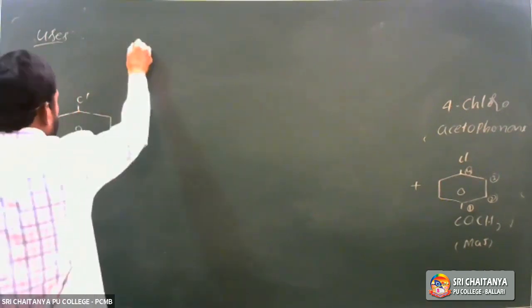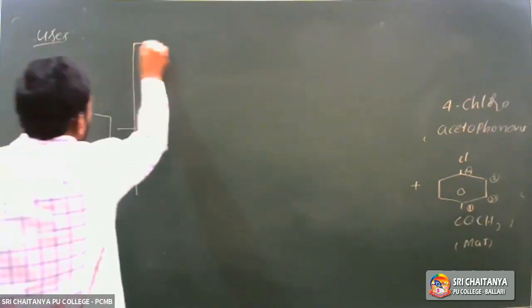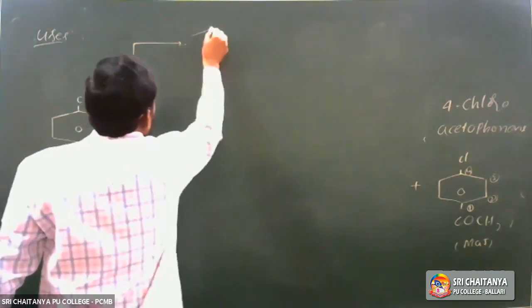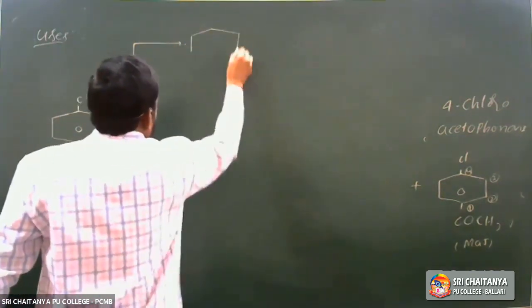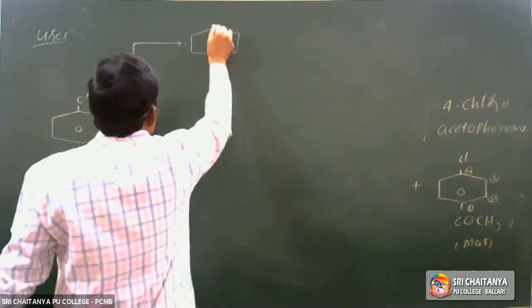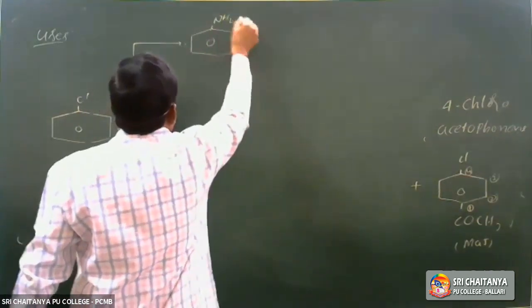From chlorobenzene we can prepare aniline. Aniline means the benzene ring is attached with NH2.